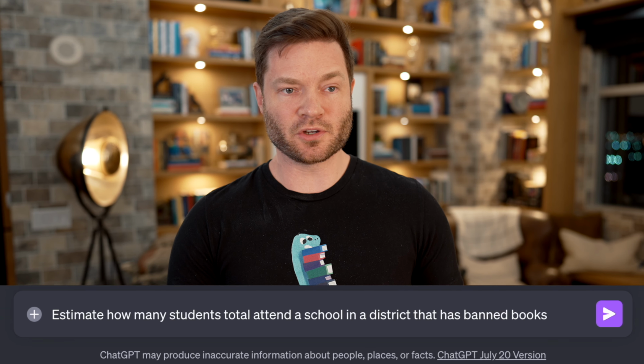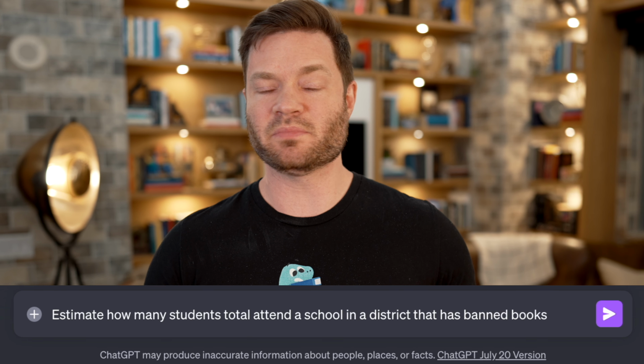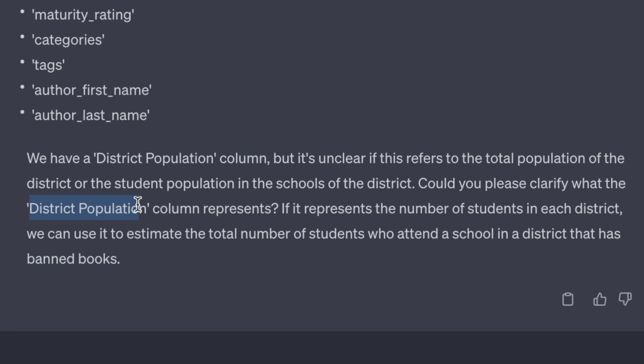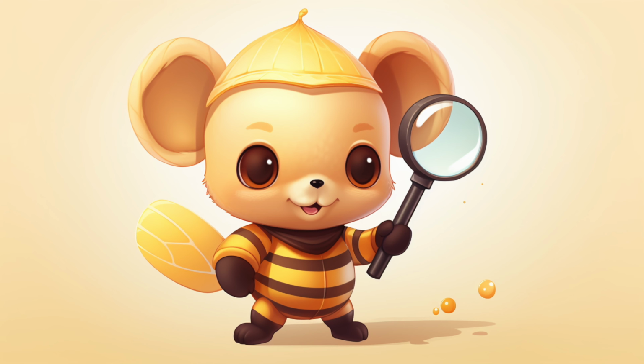So they estimate that 2 million students live in districts that were affected by a banned book ban. Why don't we just run that ourselves? Let's double check what they say. So estimate how many students total attend a school district that has banned books. Okay, so it wants clarity on what the district population column represents. Let's go look at it.